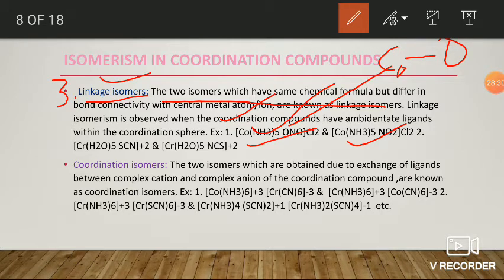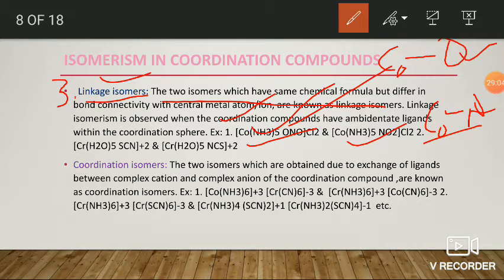But in the second one, the linkage is cobalt to the nitrogen donor atom. Here oxygen is the donor atom, here nitrogen is the donor atom. The nitro ligand, NO2, is an ambidentate ligand, so it may connect through the oxygen donor atom or through nitrogen. So these two are examples of linkage isomers.